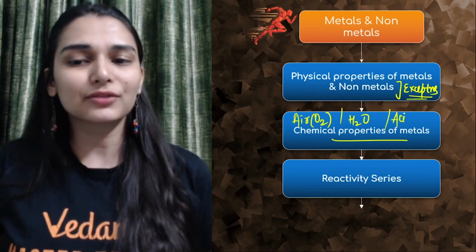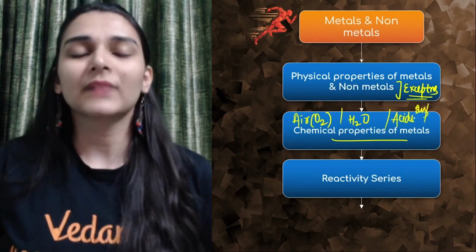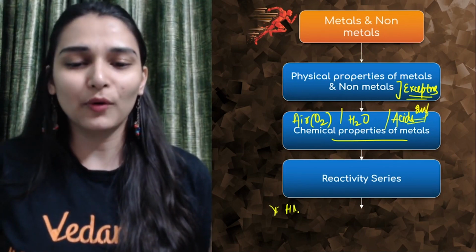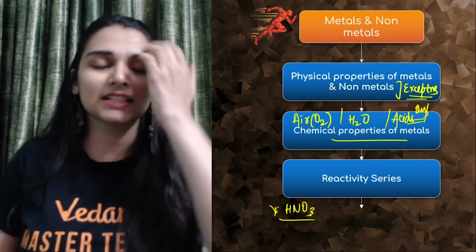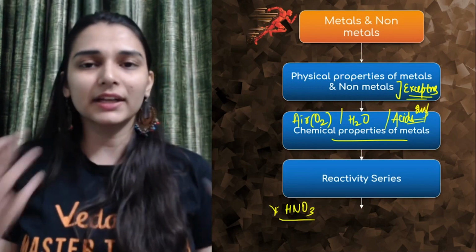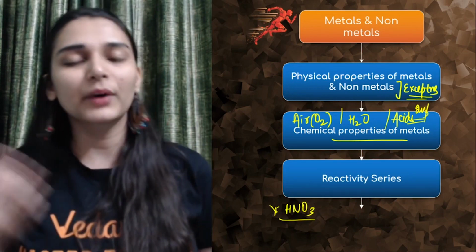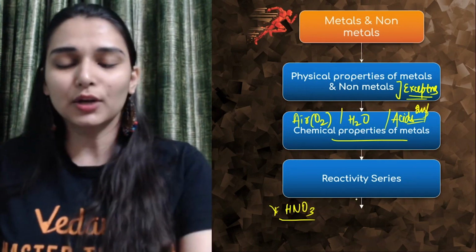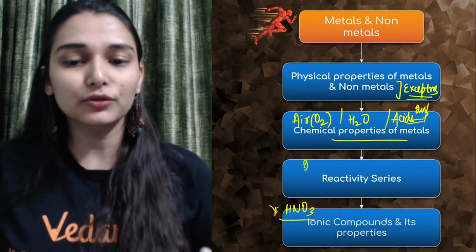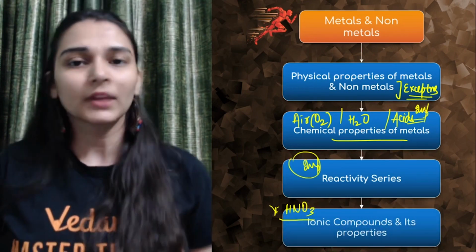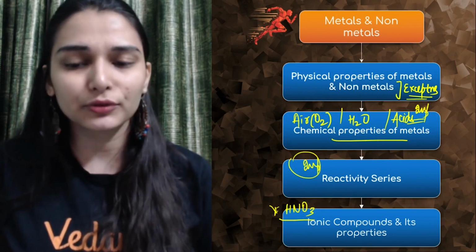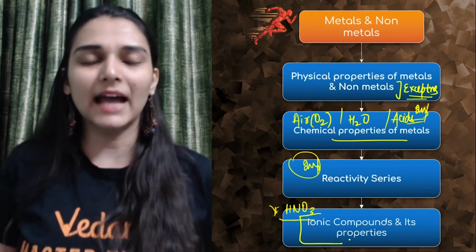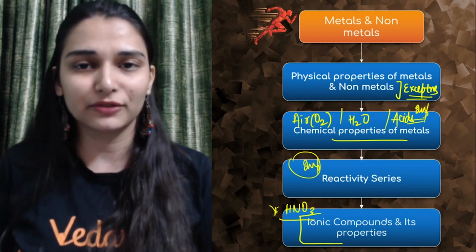And finally, the reaction with acids, this is super important. Let me point out nitric acid, that is the most important, the reaction of metal with dilute nitric acid, wherein you are not getting hydrogen but water, including exceptions. Everything is important. Then questions based on the reactivity series, you should remember that reactivity series. And then simple displacement based questions, you can do easily. The final topic is ionic compounds and their properties. You can get to see some questions from there as well.